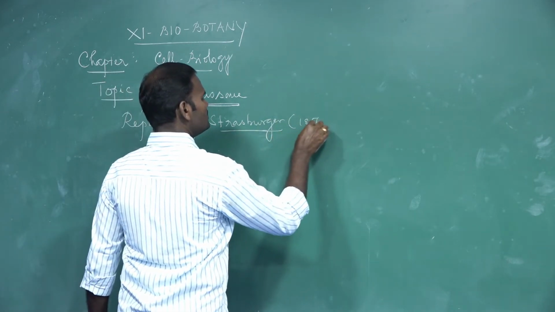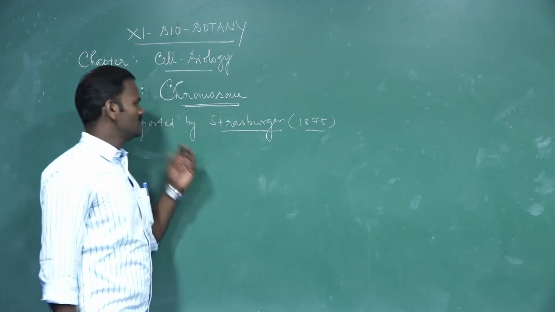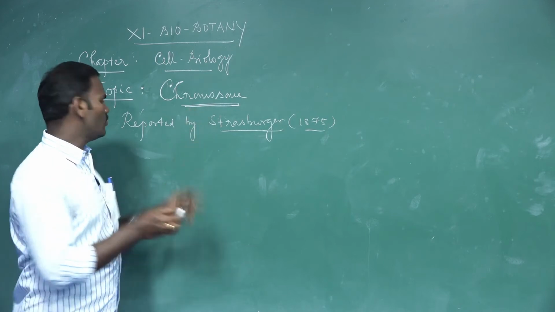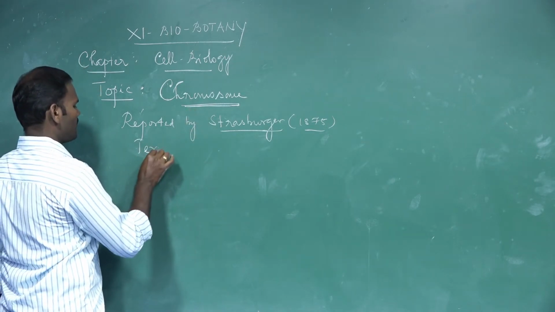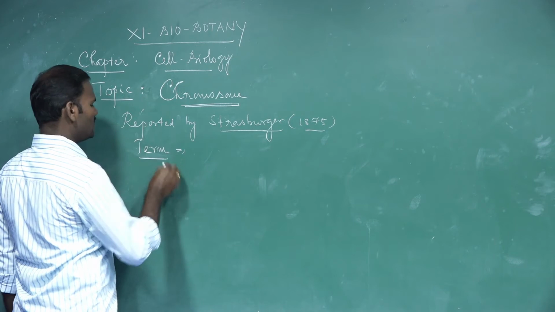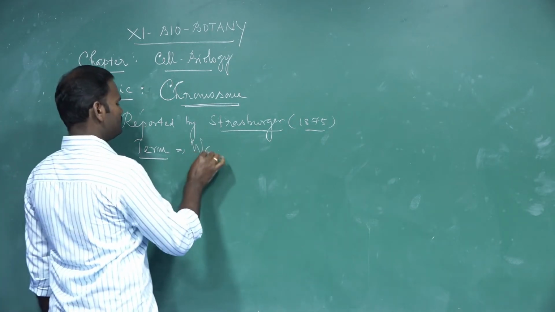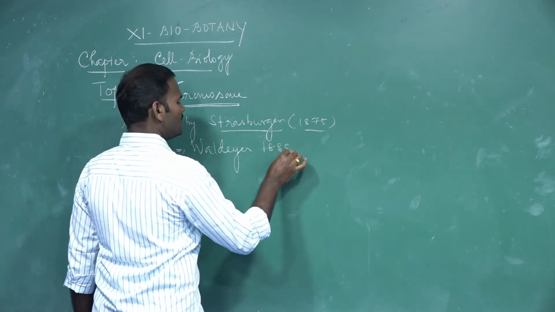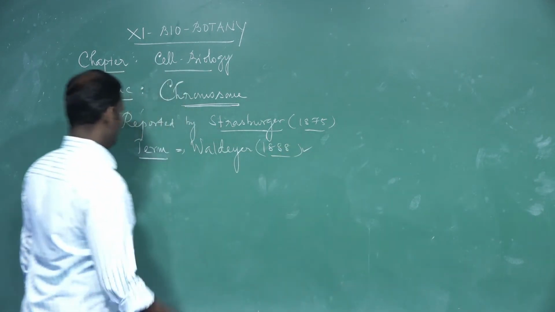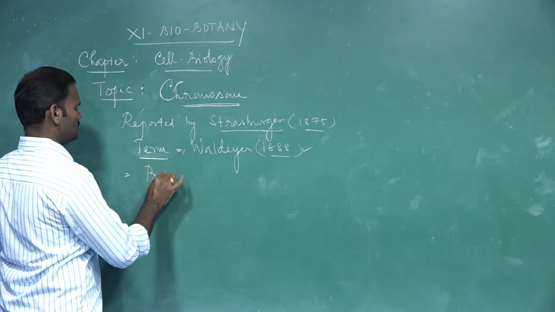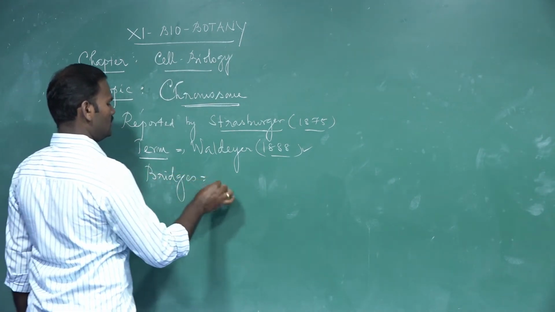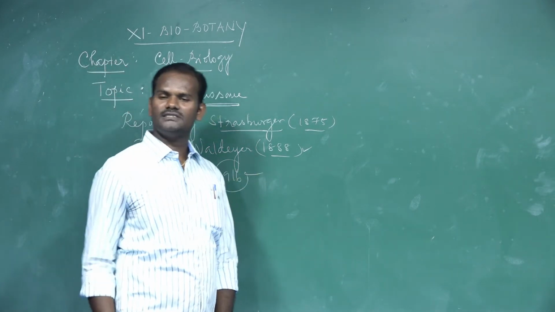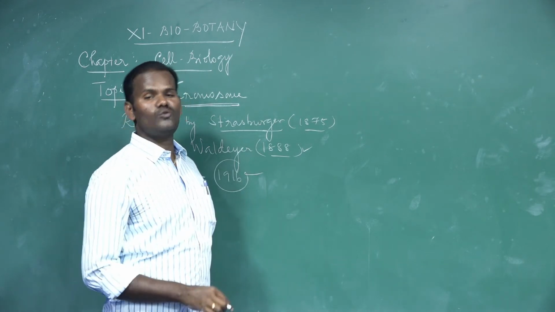In the year 1875, he was the first person to report chromosomes. But the term chromosome was introduced by Waldeyer in the year 1888. And Bridges, in the year 1916, was the first person to prove that genes are carried on the chromosomes.